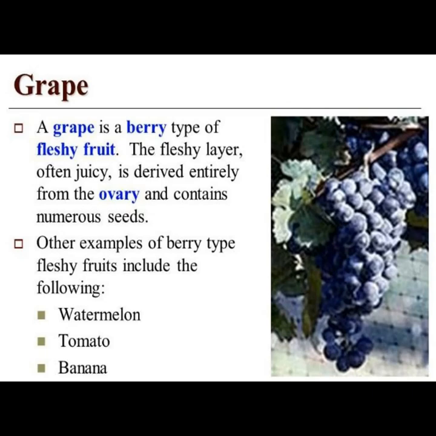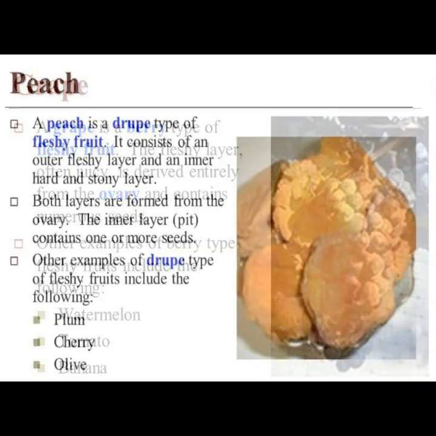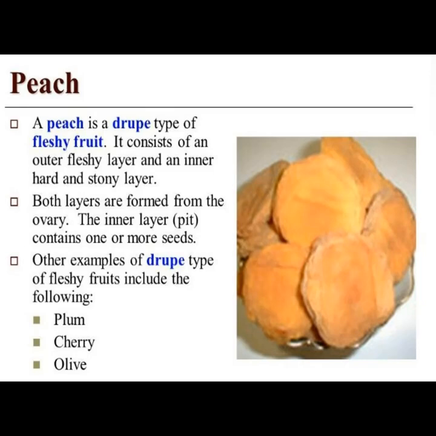A grape is a berry type of fleshy fruit. The fleshy layer, often juicy, is derived entirely from the ovary and contains numerous seeds. Other examples of berry type fleshy fruits include the following: watermelon, tomato, and banana.